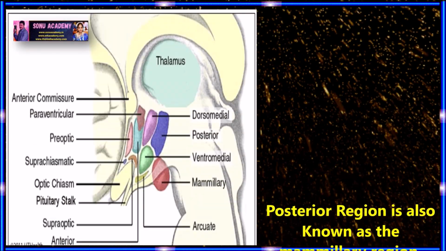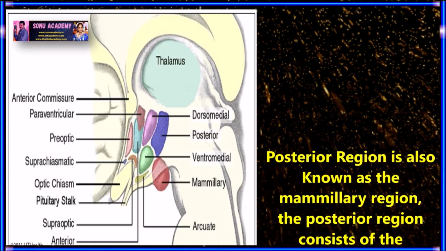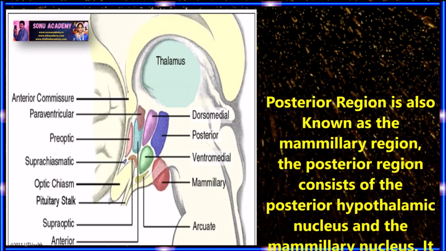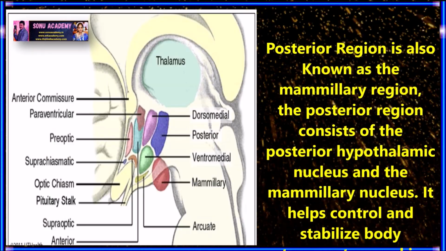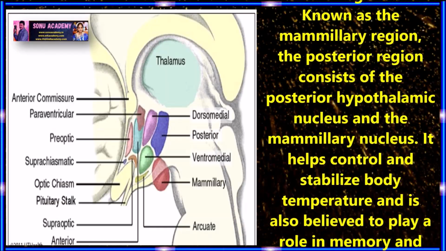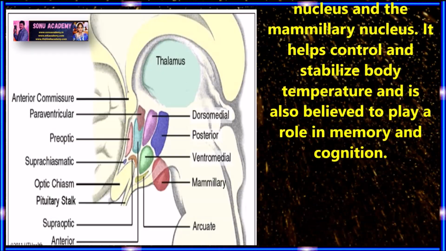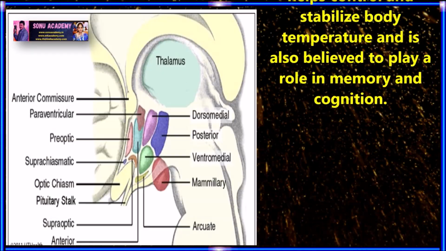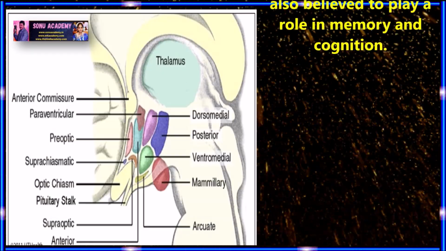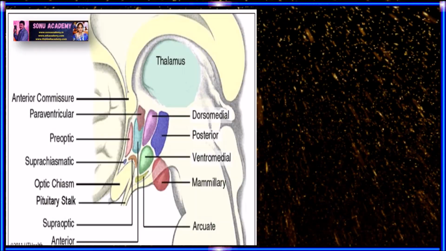Children, now let us discuss the posterior region. The posterior region is known as the mammillary region. The posterior region consists of the posterior hypothalamic nucleus and the mammillary nucleus. It helps control a stabilized body temperature, and it is also believed to play a role in memory and cognition.